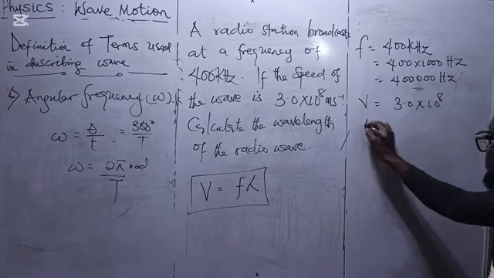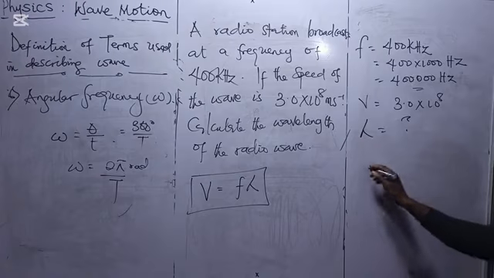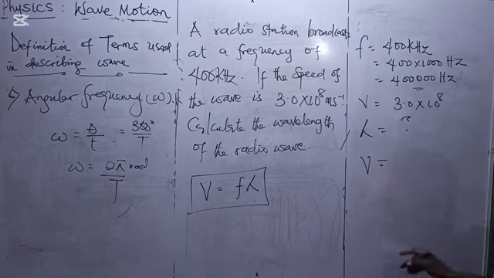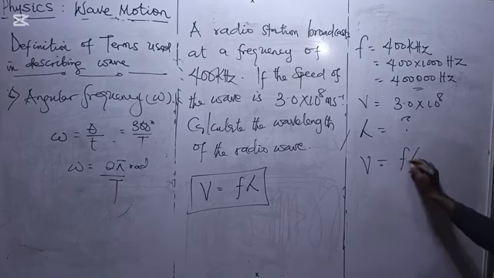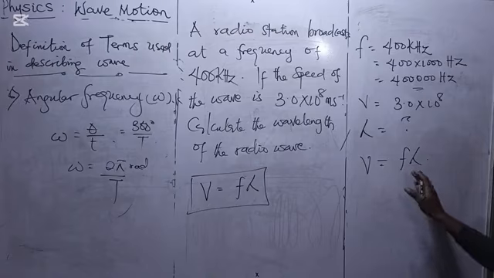Now, what's the wavelength? You know the formula, that's the relationship between speed, the frequency, and the wavelength. In this case, we're looking for wavelength, where you know that the formula says the speed is equal to frequency times wavelength. Since we are now looking for wavelength, make wavelength the subject of the formula by dividing both sides by f, which is the frequency.